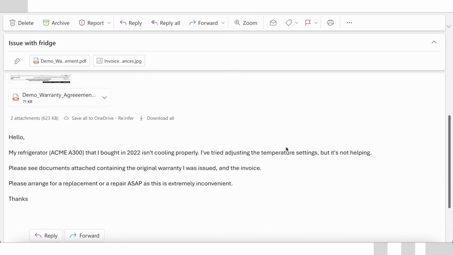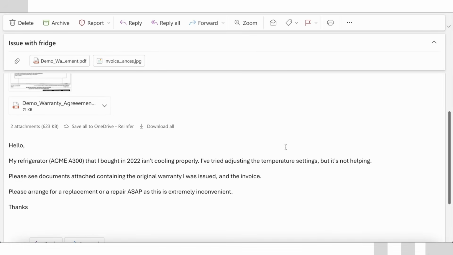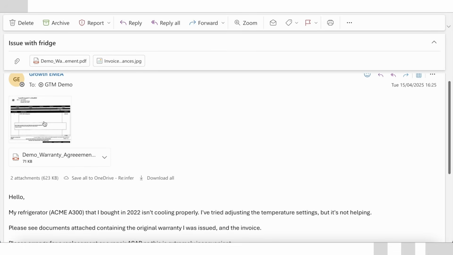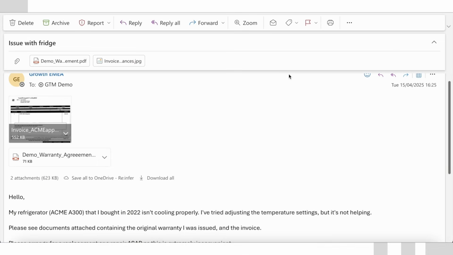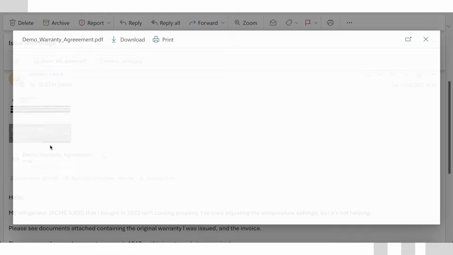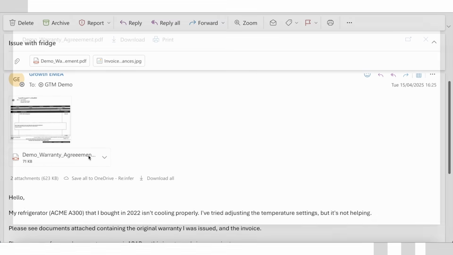Organizations might often receive customer requests that come with a mix of information sources, which includes unstructured emails, semi-structured documents like invoices, and fully unstructured documents such as contracts or warranty agreements. Here we have an example of a customer who's emailed in about an issue with their fridge. Along with the message, they've attached several supporting documents.